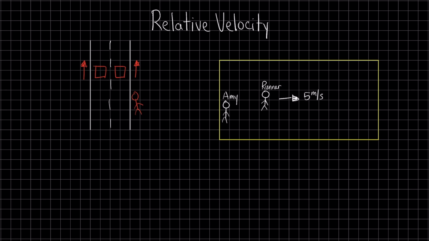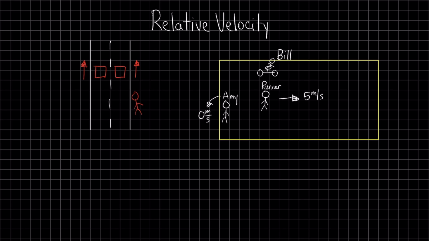Bill is riding a bike, moving alongside the runner at exactly the same speed. Because Bill is moving along with the runner, he sees the runner's legs moving up and down, but as far as he's concerned, the runner isn't going forward or backward at all. To Bill, the runner's speed is 0 meters per second.